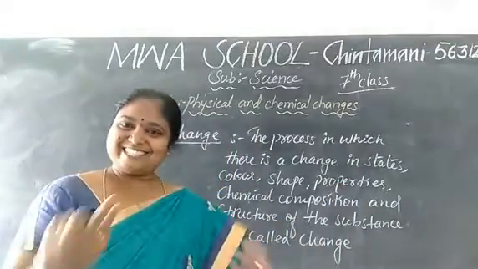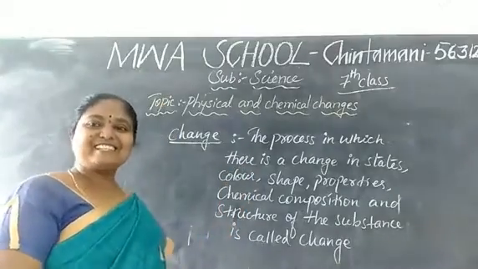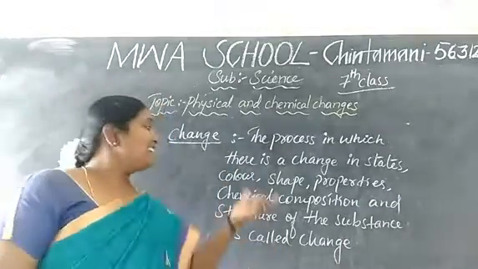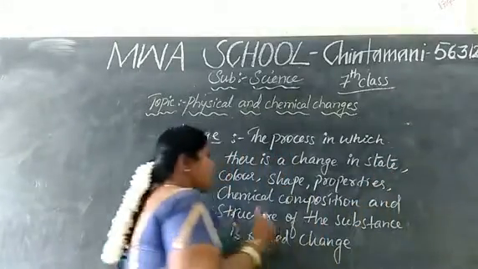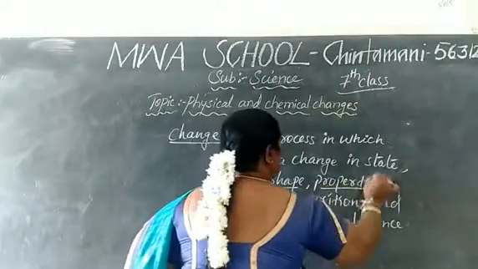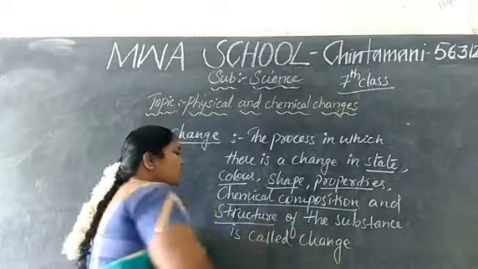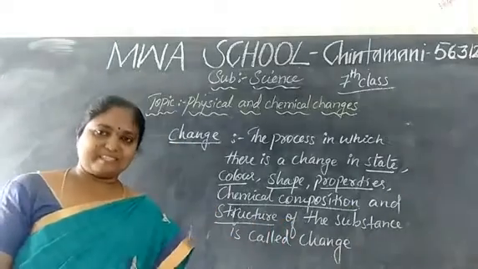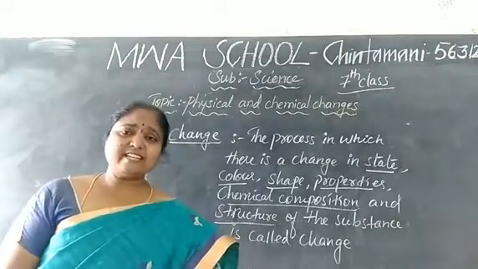Anyhow, we got the change. What is that? The process in which there is change in state, color, shape, properties, chemical composition, and also the structure of the substance, we call it a change.